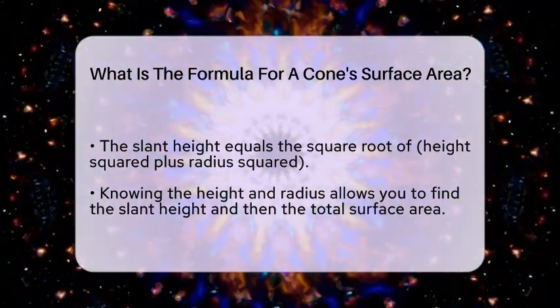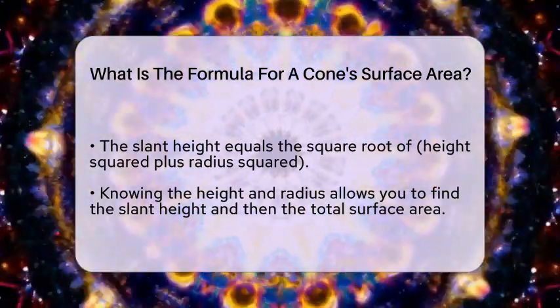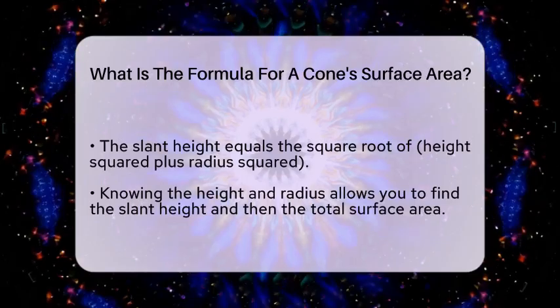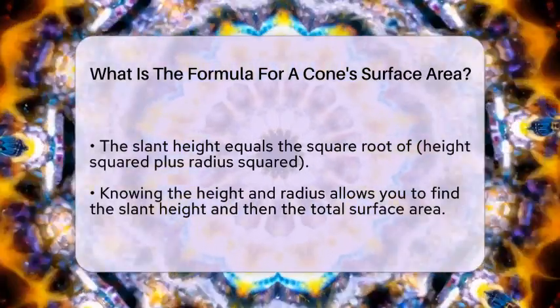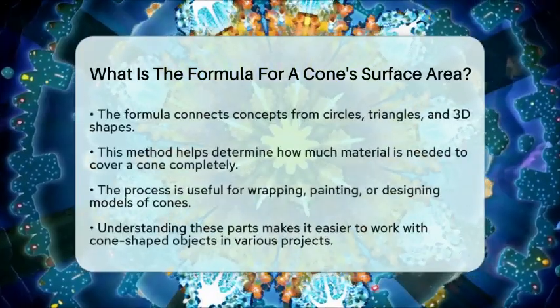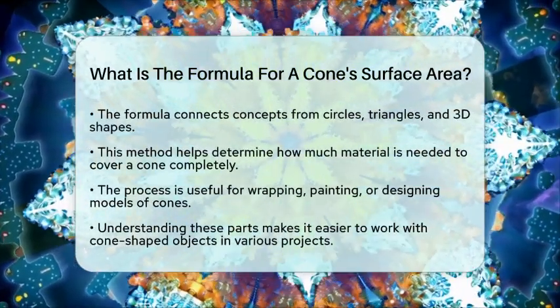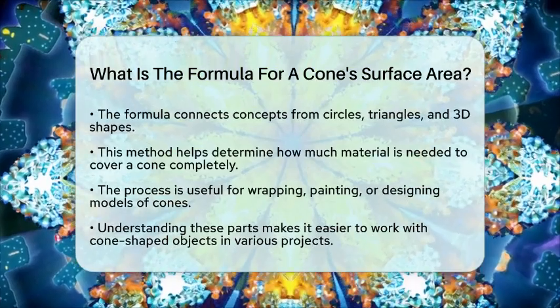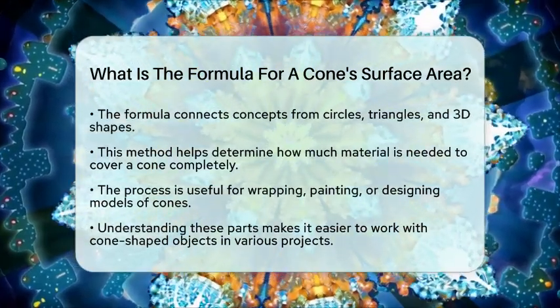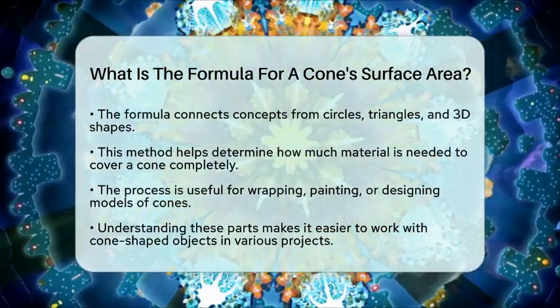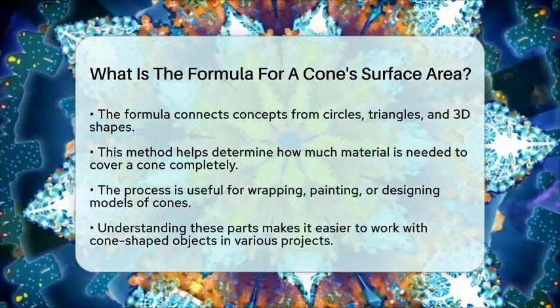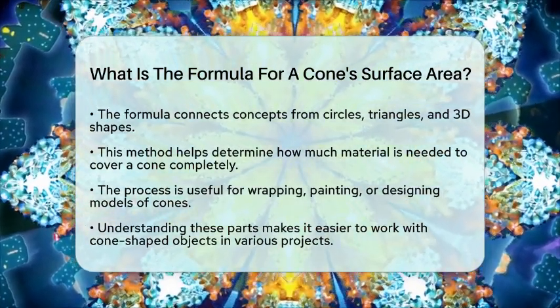So the complete formula for the surface area of a cone is pi times the radius times the sum of the slant height and the radius. And if you need to find the slant height, just take the square root of the height squared plus the radius squared. This way, you can figure out exactly how much material you need to cover the entire cone, whether you're wrapping it, painting it, or designing a model.